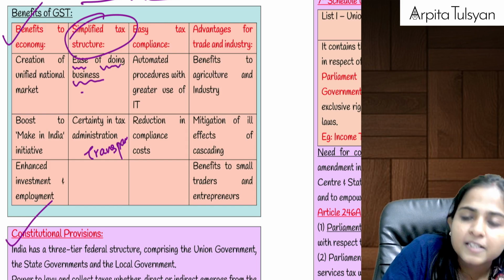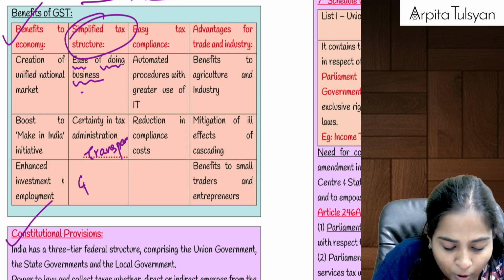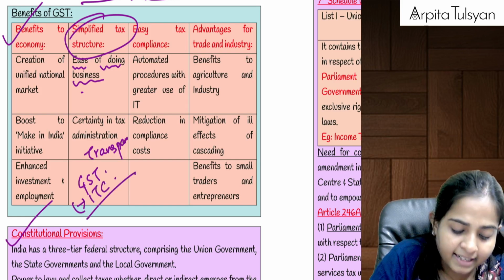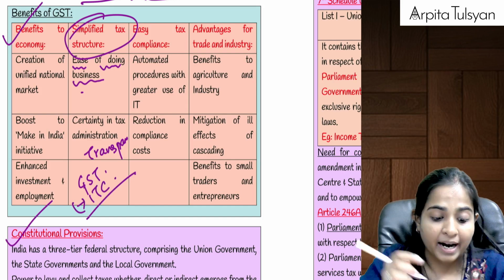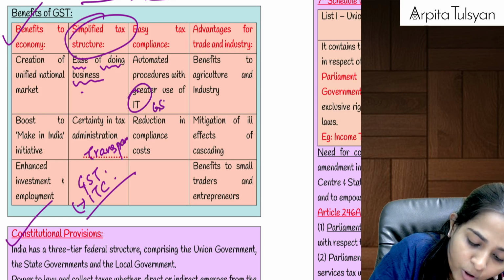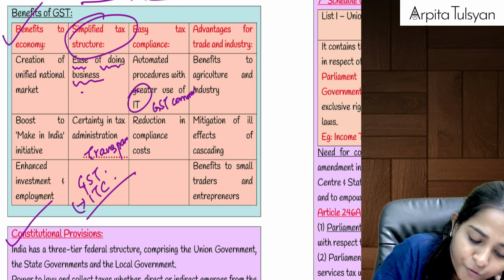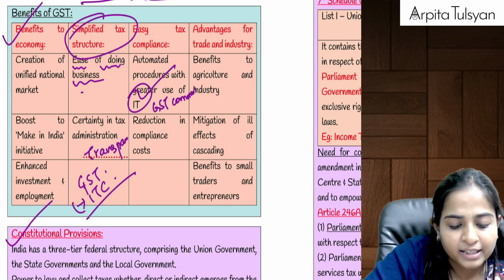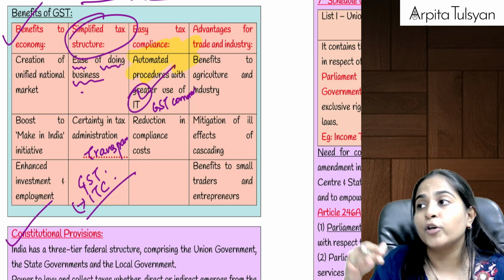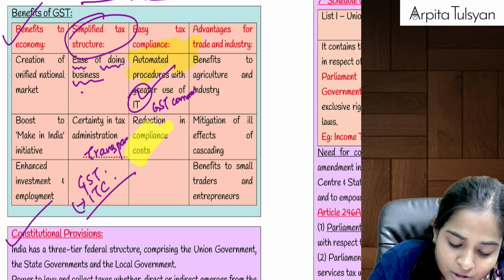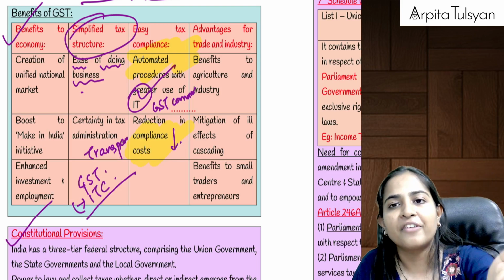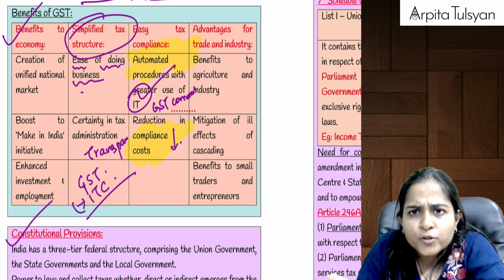Then after that, because of this particular structure, they say that there is ease of doing business, because everything has become transparent. Okay, whatever is your amount payable, that will be shown on the portal. Whatever is your input tax credit, that will be shown on the portal. So this has become kind of simple. Yes, and because of the GST common portal, because of the use of information technology, most of the things have become automated. So it has again become simple from the taxpayer point of view, and because of that, the compliance cost has gone down. The work which was earlier done by 5 employees, now can be done by 2 employees only, right?